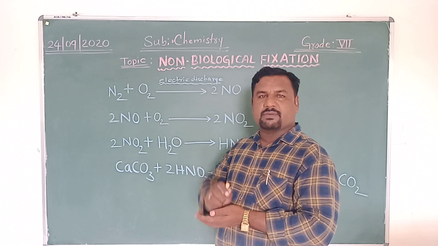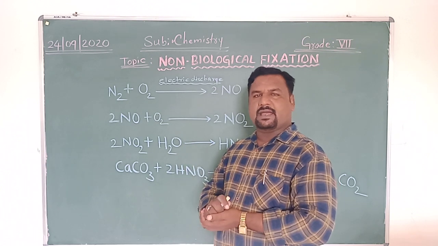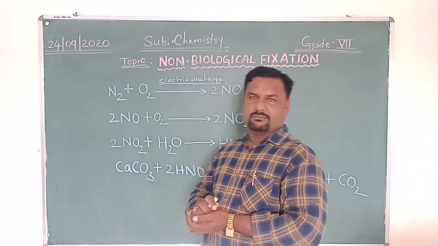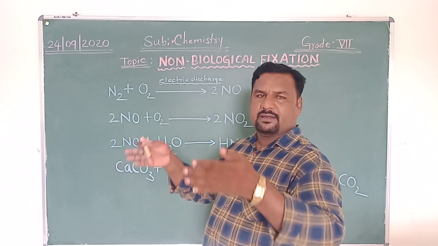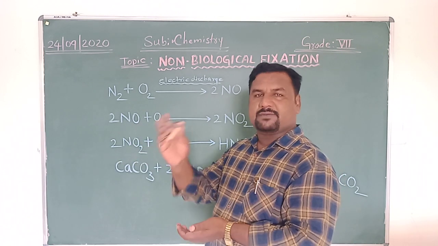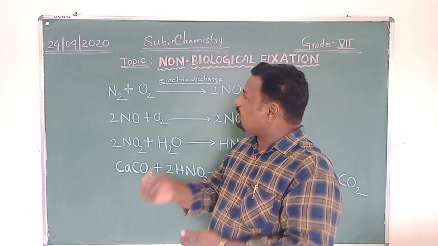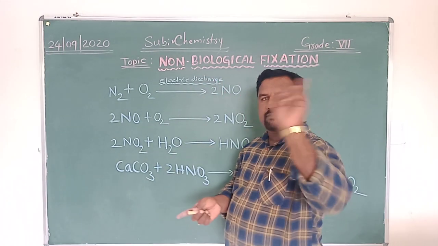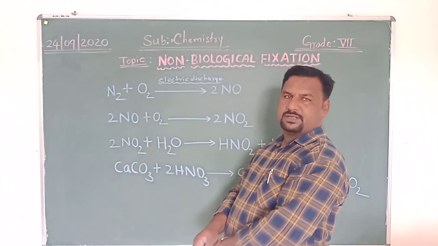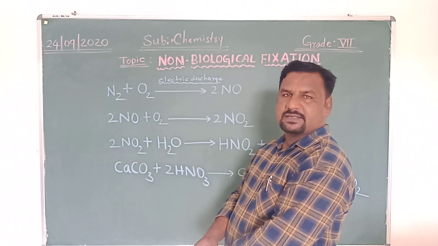That work is done by symbiotic bacteria like Azotobacter and Rhizobium. So it was a natural way the conversion of free atmospheric nitrogen takes place. That is the biological fixation of nitrogen that we discussed yesterday.